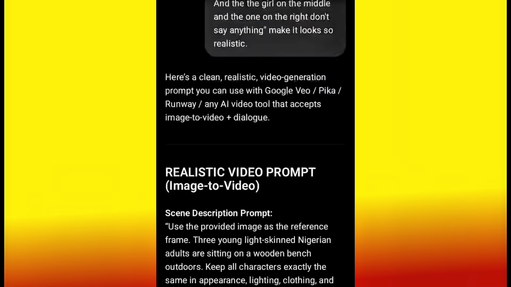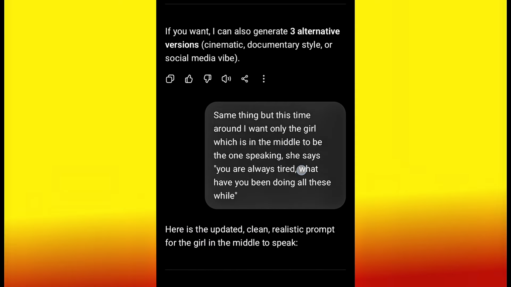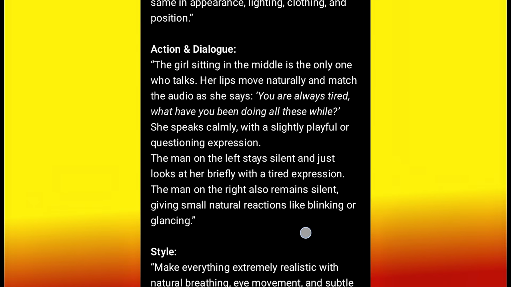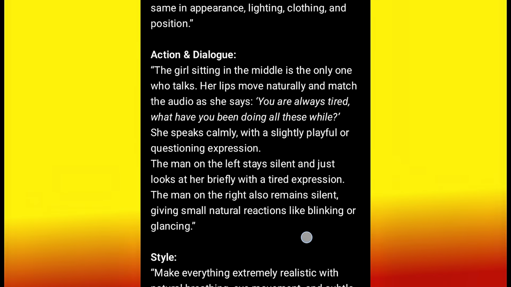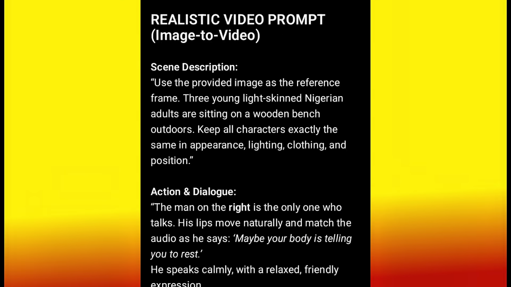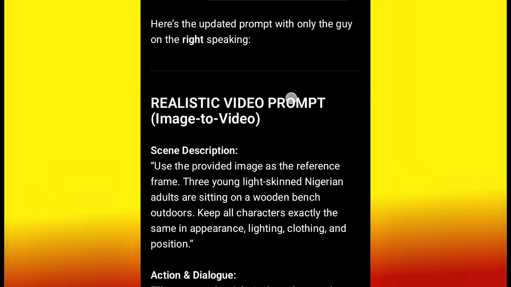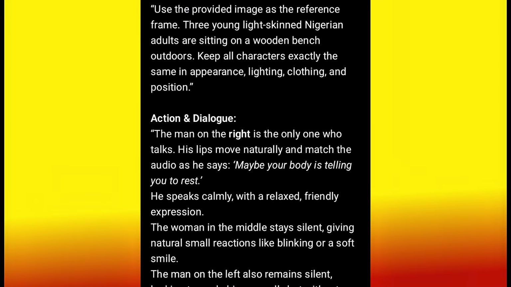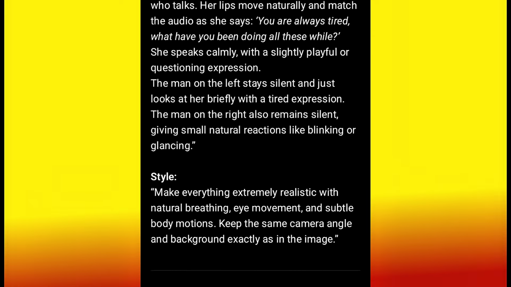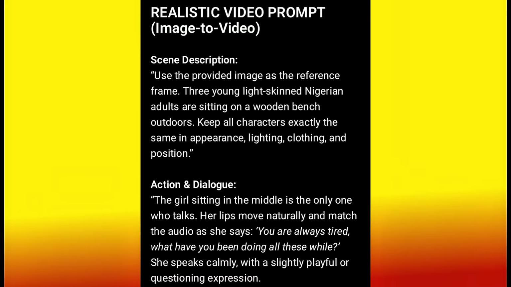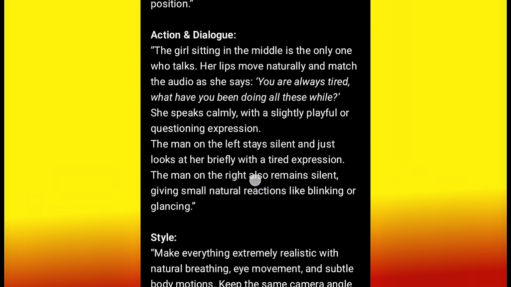And if it is the one in the middle, the female, I'll just carry the one that ChatGPT generated for the lady. If you look very well, she says, "You're always tired. What have you been doing all this while?" So the only thing I need to do is change those words. And if it is the one on the right that I want to make talk, then I'll carry this last prompt that I used to generate the one for that guy. I don't need to do anything else. The only thing is the dialogue that I need to be changing and changing. Okay, so now, this time around, I'm going to use another shot. Remember, like I said, we generated a wide shot, right? So that's the one I'm going to be using. So now I'll just have to, but let me see.